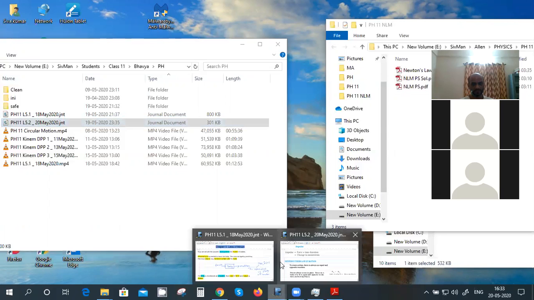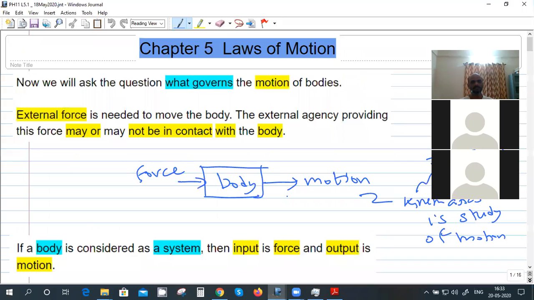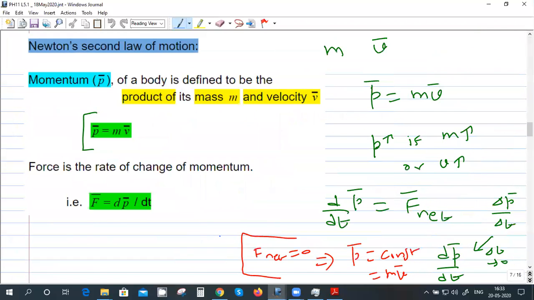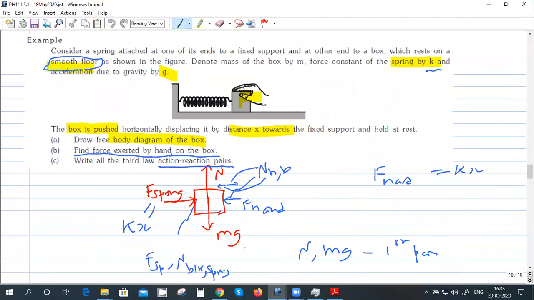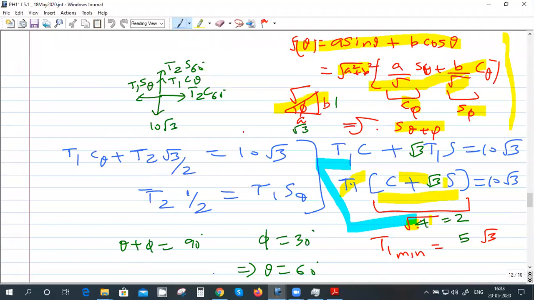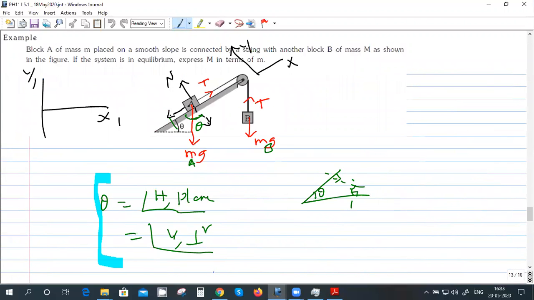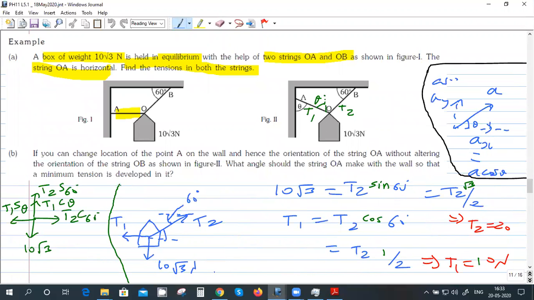So last time, any doubts in that one? No, sir. Yes, sir. You checked your notes last time. Okay. Right. There was one silly mistake here: sine and cos interchanged.